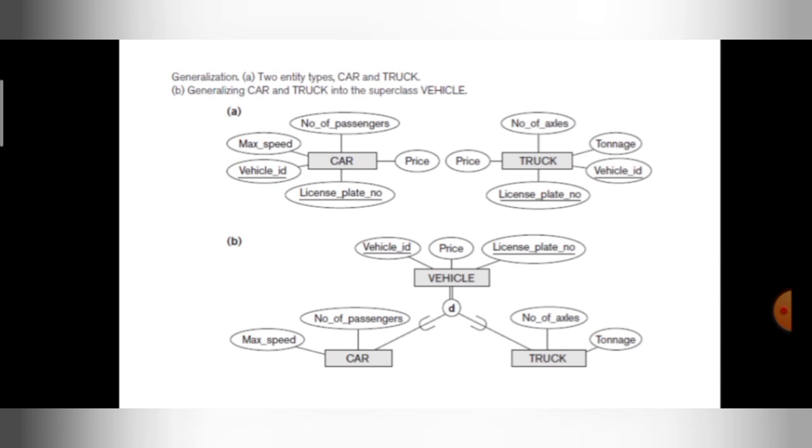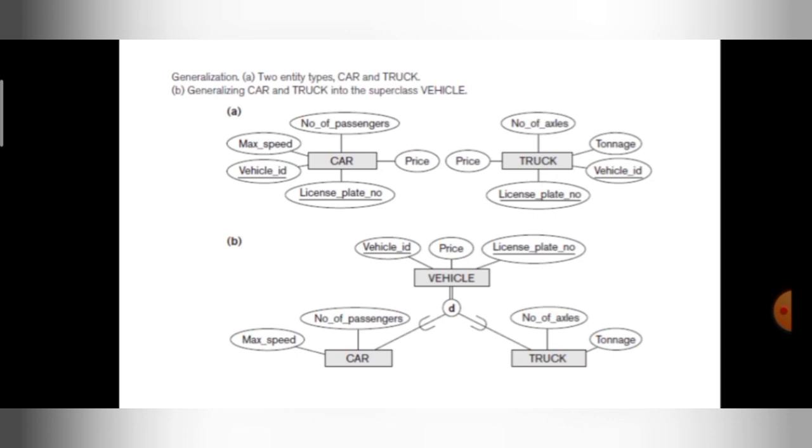Car and truck are subclasses. I'm going to group this car and truck into a single superclass based on their common feature. So what is their common feature? Both car and truck are vehicles. That is a common feature. I can group both car and truck into a single vehicle because car and truck are vehicles.